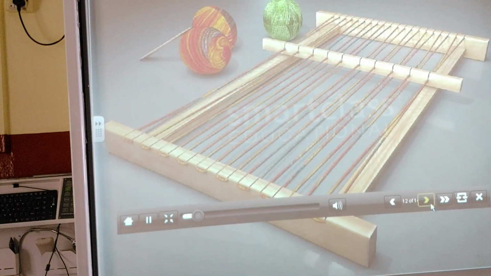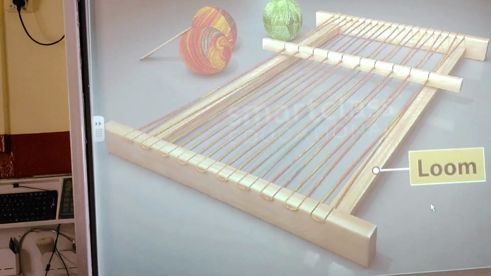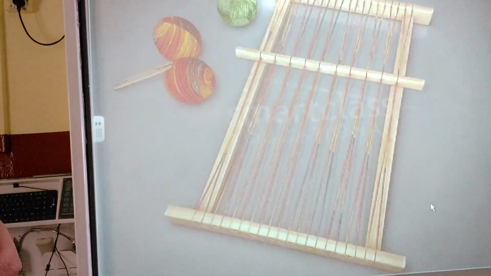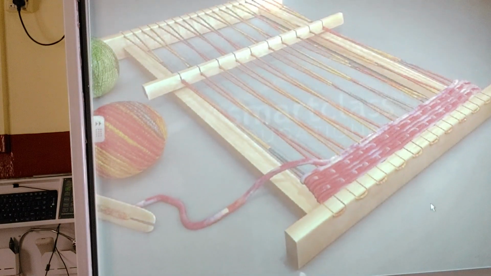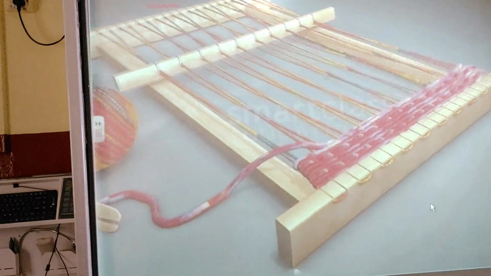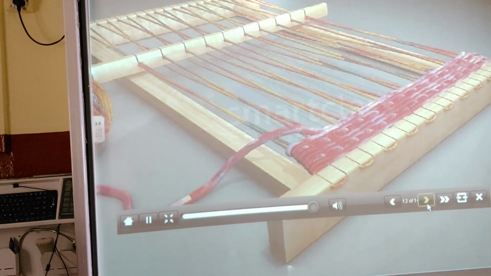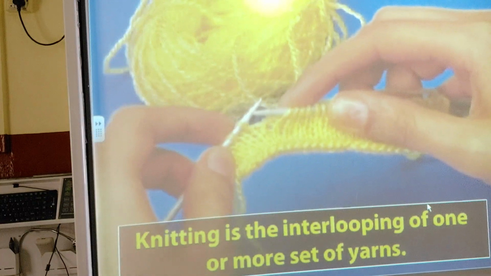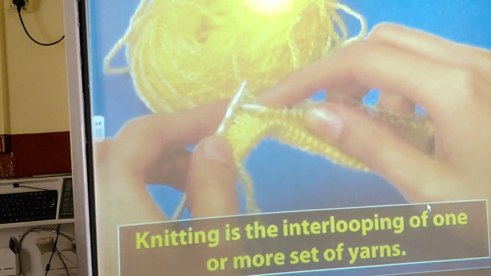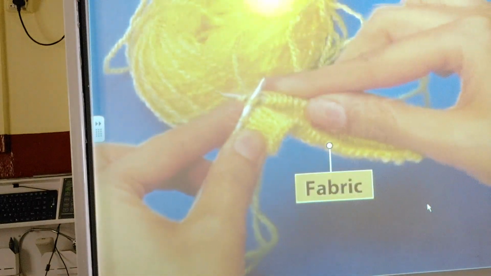During weaving, initially one set of yarn is fitted on a loom. The other set of yarn is then interlaced at right angles with the first set of yarn so as to get fabric. Let us now learn about knitting. Knitting is the interlooping of one or more set of yarns. It is done using needles or machines to get fabric.